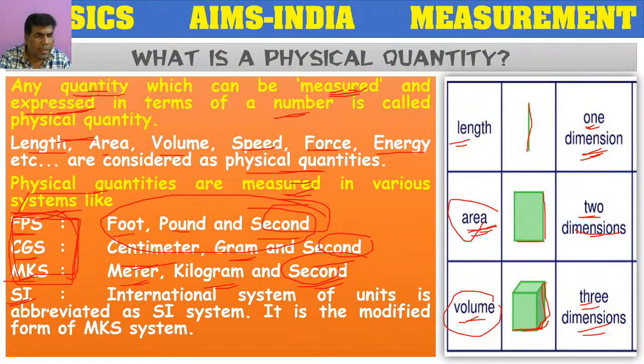That system is called the SI system, which means International System of Units. It is the modified form of the MKS system.